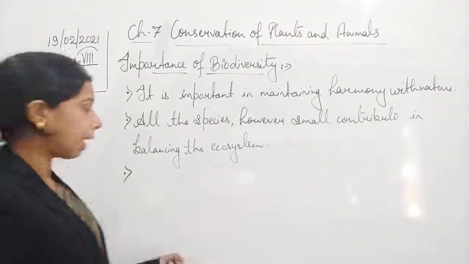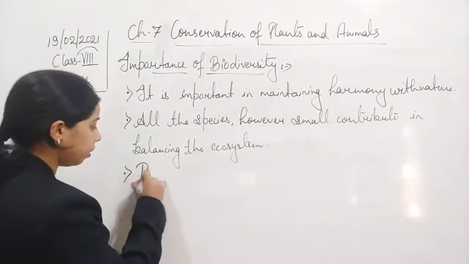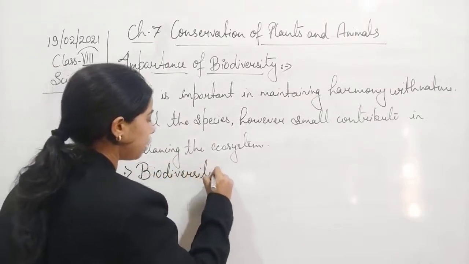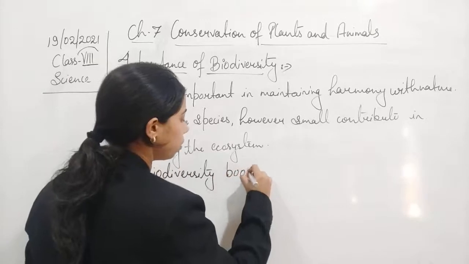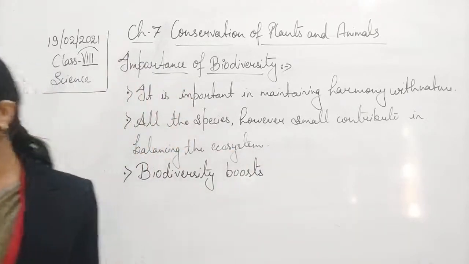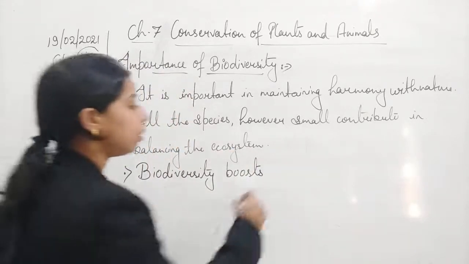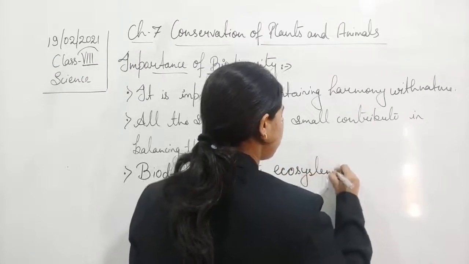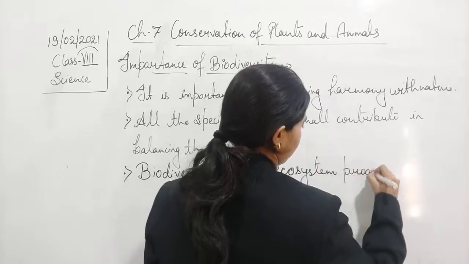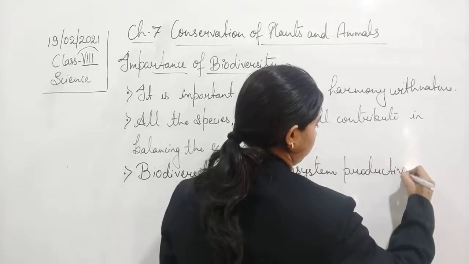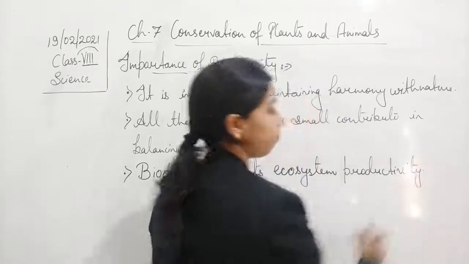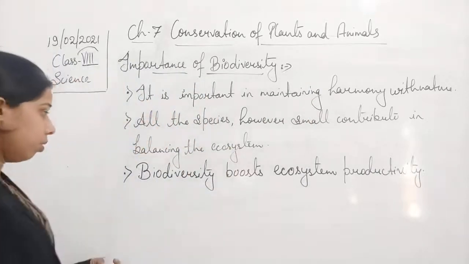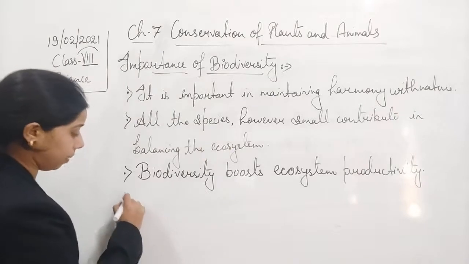So we can say that biodiversity boosts ecosystem productivity. Biodiversity boosts ecosystem productivity.